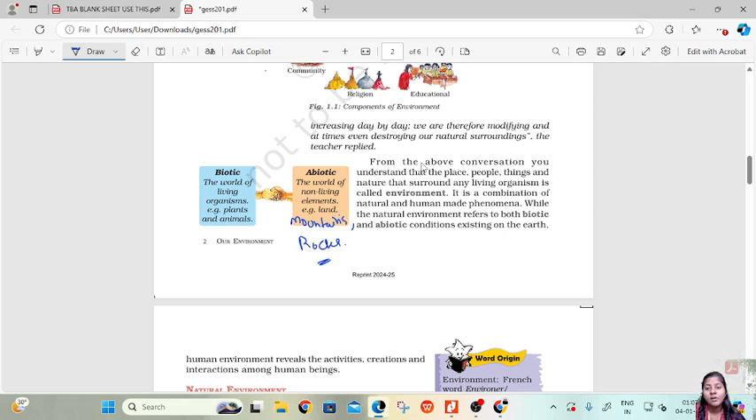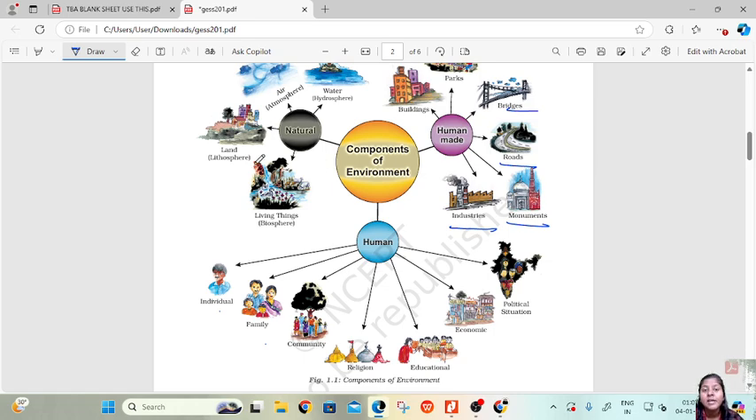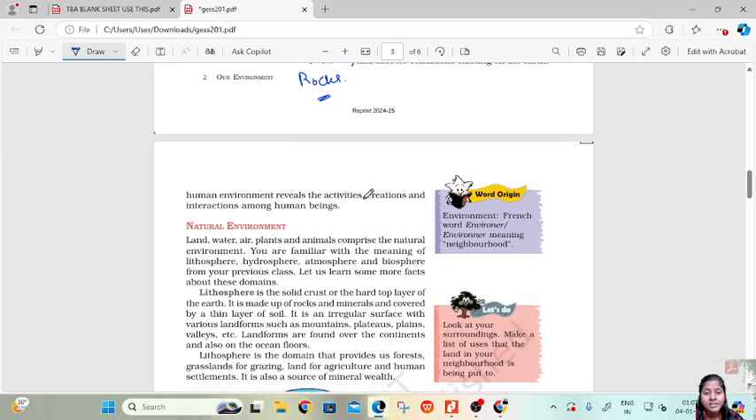From the above conversation you understand that the place, people, things, and nature that surround any living organism is called environment. So environment is nothing but the full surroundings, which includes place, people, things and nature. It is a combination of nature and human-made activity. Environment consists of nature and human-made. The natural environment refers to biotic and abiotic, which we just discussed. The human environment reveals the activities, creations and interaction among human beings.